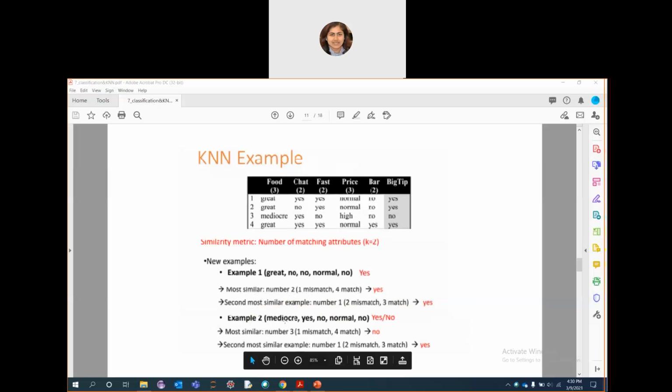Then suppose this is your example 2. Based on this, you will see number 3, where you have 1 mismatch and 4 matches, so this is no. The second most similar example is number 1, where there are 2 mismatch and 3 matches, and the answer is yes. This is how your data set will be and how the matching happens.